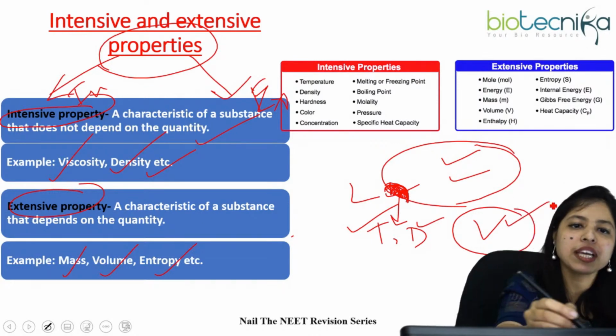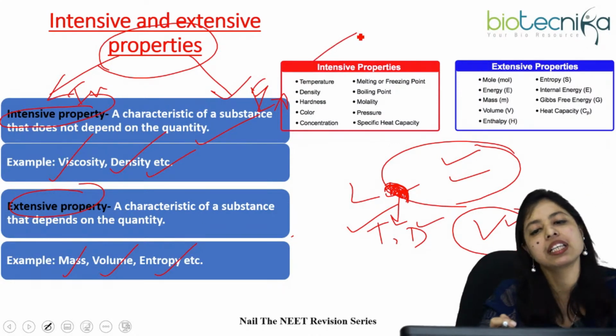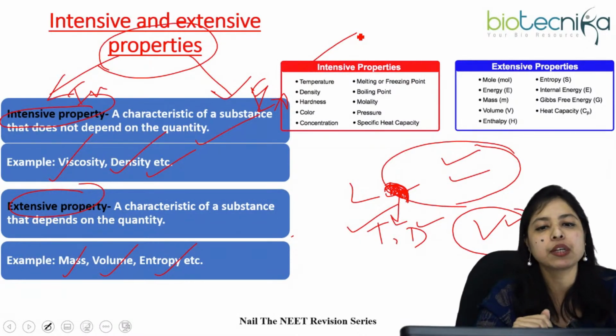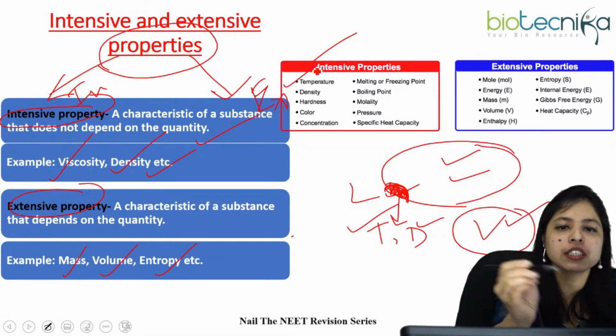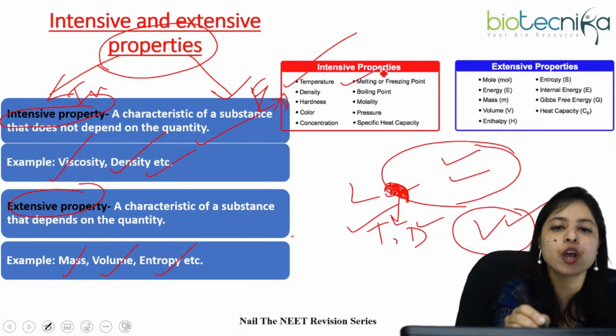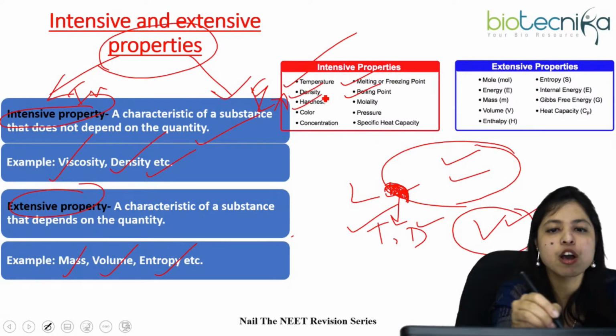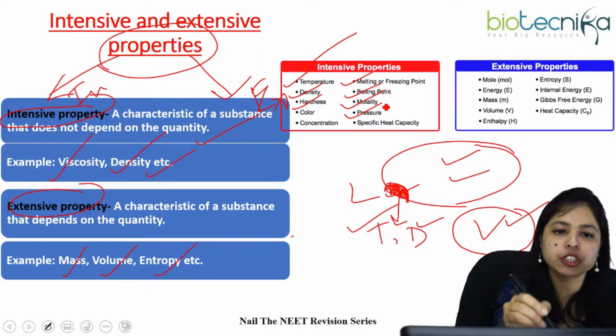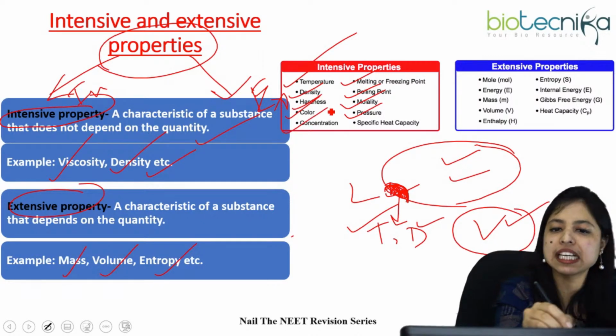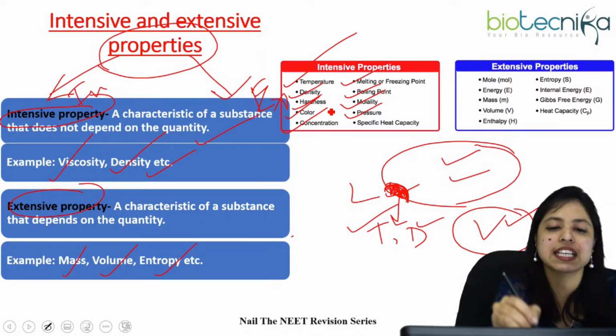Here I have given you a table. The intensive properties are temperature, melting point or freezing point, boiling point, density, hardness, molality, pressure, color, concentration, specific heat capacity.